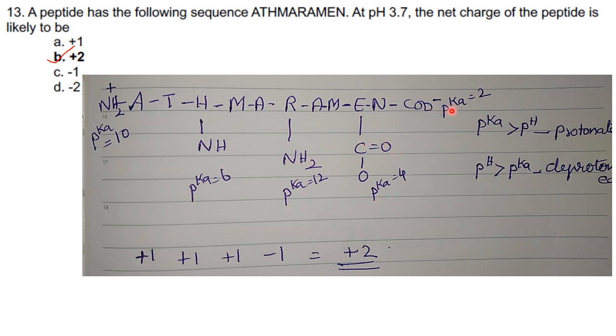Now coming to the alpha carboxylic acid, that is pKa of 2. pH is greater than pKa. 3.7 is greater than 2. So it will be deprotonated. That is, it will lose the H positive ion to the solution. So it will have a charge of -1 because it is losing an H positive ion. So it will have a charge of -1.